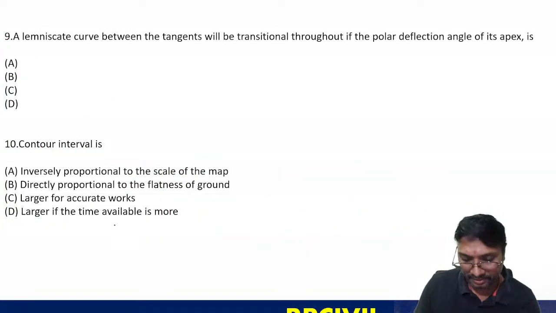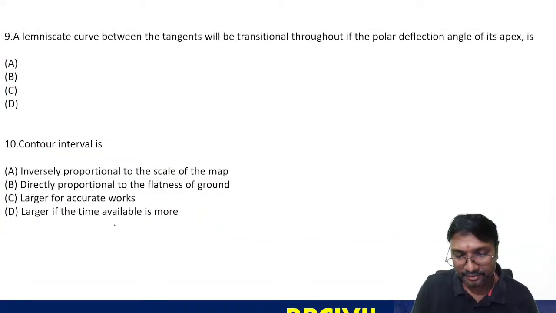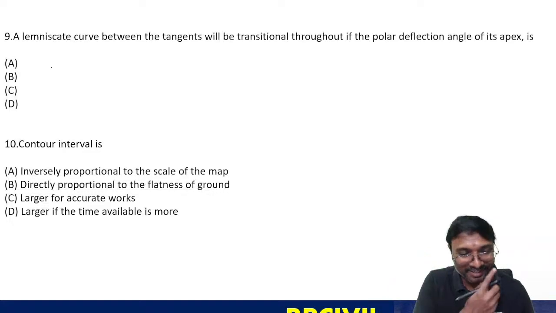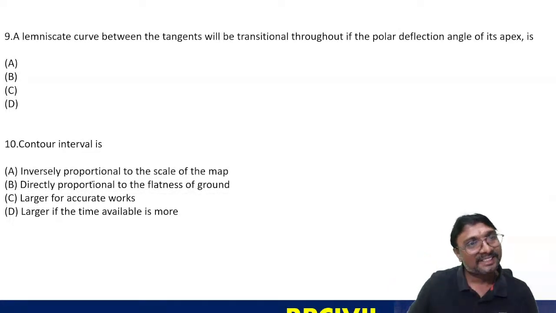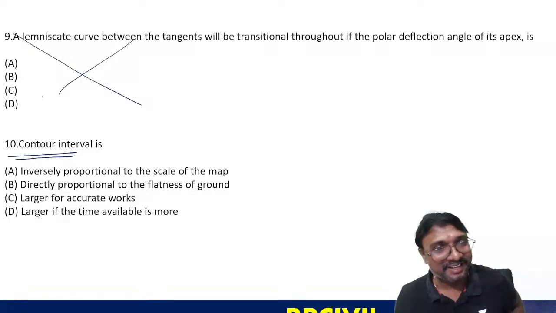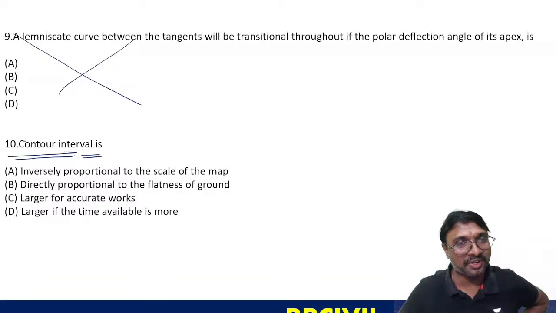Next is the ninth question. What is the answer? Tell me, everyone. Okay, that is a typing problem, don't worry. Forget about this one, this is the 10th question. The options are missing, so let it be. You answer the 10th question, leave the 9th question, all of you.